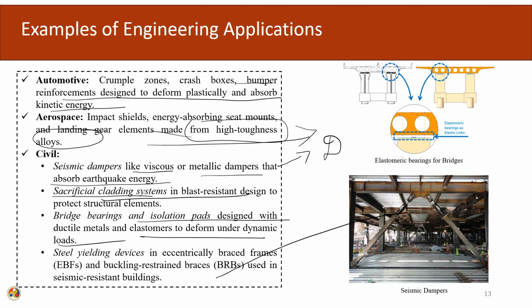Here we can see that in seismic resistant buildings this type of system is being used. So, in order to design an efficient system that has economic viability as well as structural efficiency, the evaluation of the materials under dynamic loading is very much required.